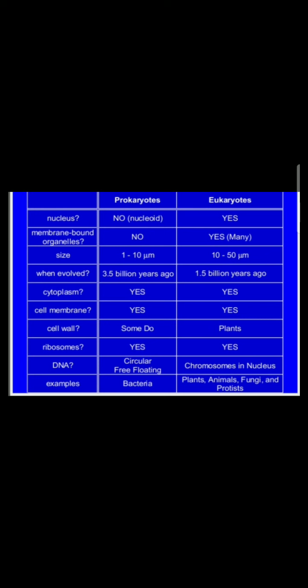The evolution of the prokaryotic cell began 3.5 billion years ago, whereas the eukaryotic cell appeared 1.5 billion years ago. The prokaryotic cell has cytoplasm, the eukaryotic cell also has cytoplasm. The prokaryotic cell has a cell membrane, the eukaryotic cell also has a cell membrane, but the quality of the cell membrane is slightly different, because the prokaryotic cell has a cell membrane with the help of peptidoglycan, whereas the eukaryotic cell has a plasma membrane with protein,